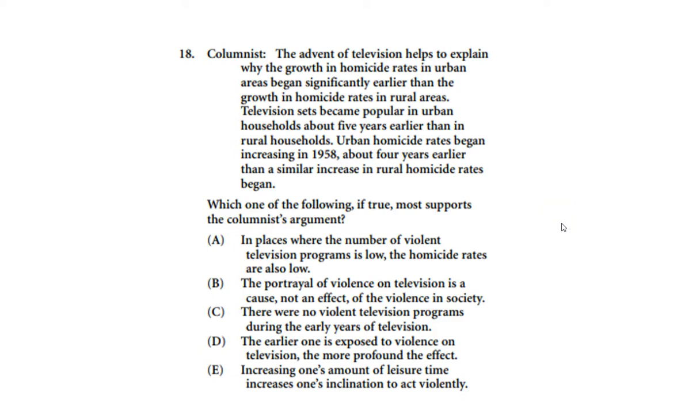Columnist: the advent of television helps to explain why the growth in homicide rates in urban areas began significantly earlier than the growth in homicide rates in rural areas. Television sets became popular in urban households about 5 years earlier than in rural households. Urban homicide rates began increasing in 1958, about 4 years earlier than a similar increase in rural homicide rates began.